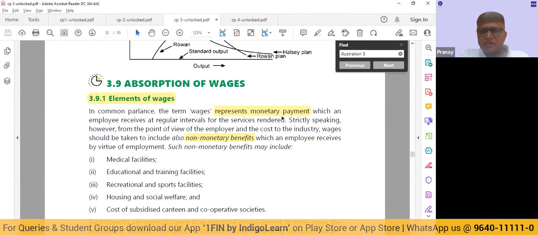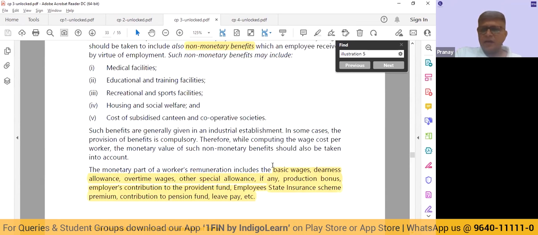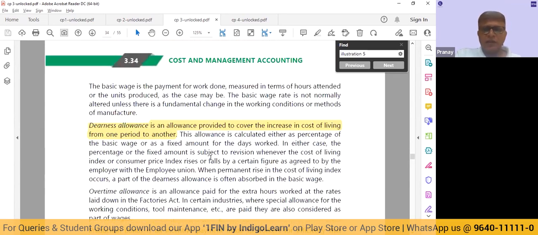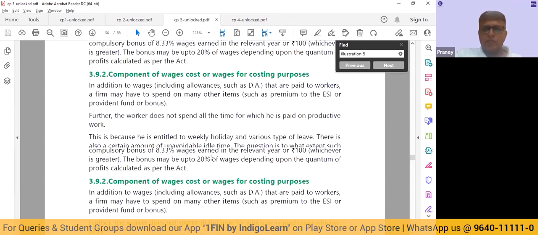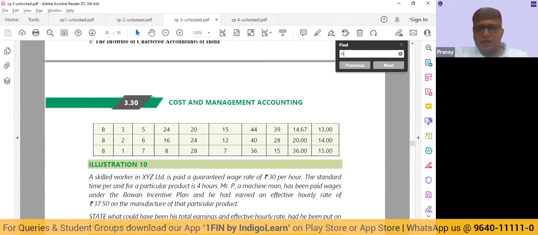It's the same. Wages represents monetary payment. Anything that we are going to pay to the workers directly, that is going to be part of our wage cost. And non-monetary payments, maybe, will get treated as overheads and will go to the overhead accounting. And the monetary part includes all your basic, DA, overtime wages, special allowance, etc. If any bonus is paid, any ESI is paid, any employer's contribution of PF is paid, all of that is going to get included. So here, when we talk about payments to employees, there are basically two plans: the Halsey plan